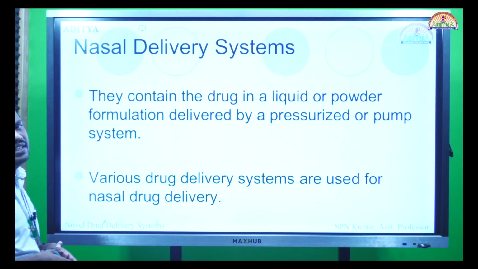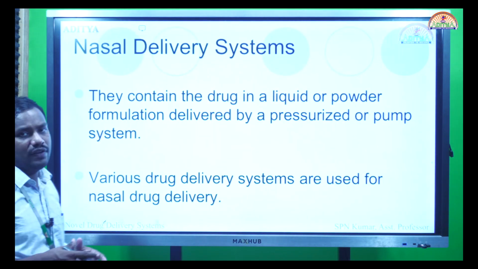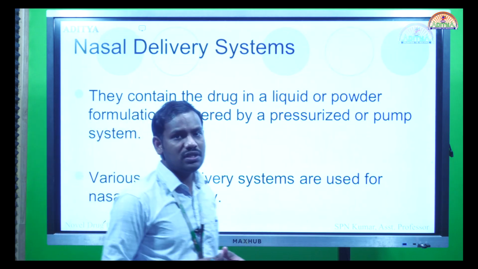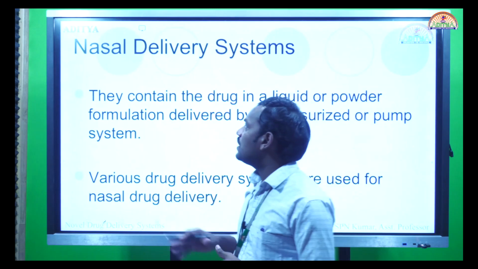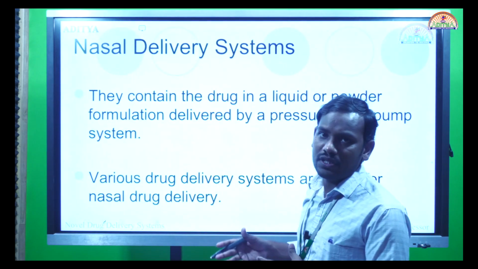So what are the nasal drug delivery systems? Until now we have seen the advantages, disadvantages, approaches, and the drug modifying agents. So now let us see what are the systems available in the market.